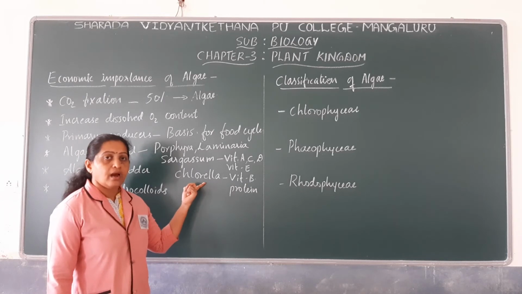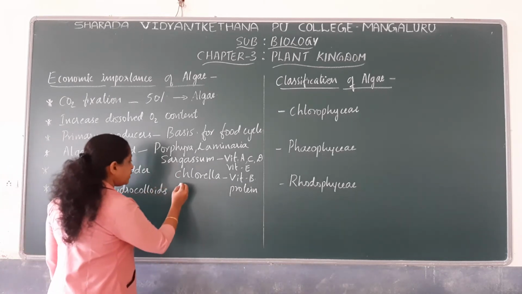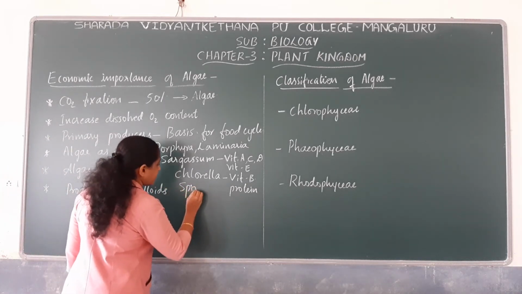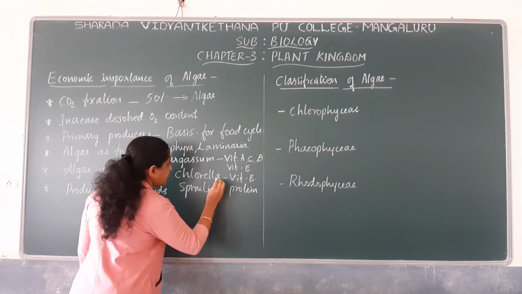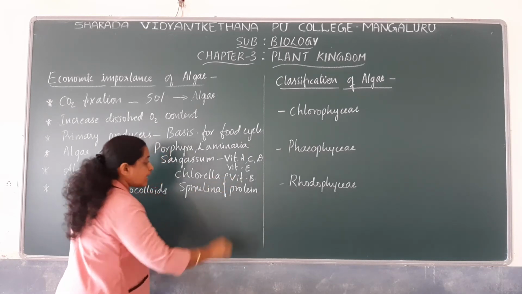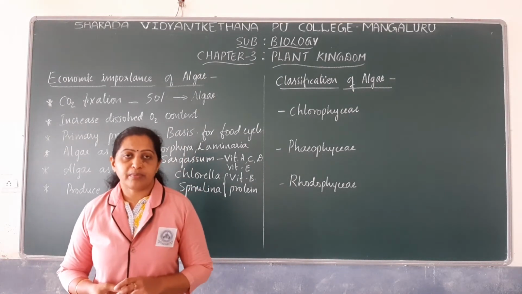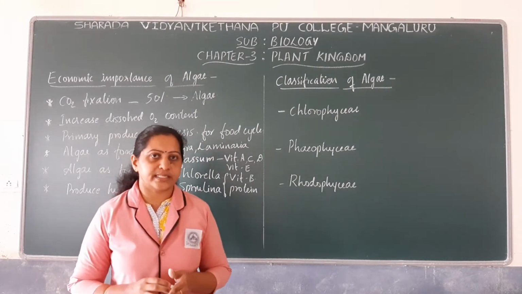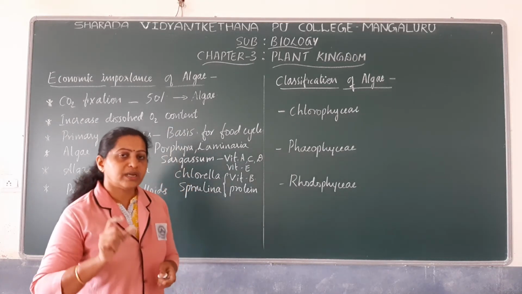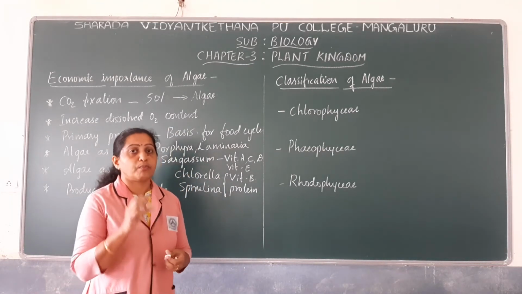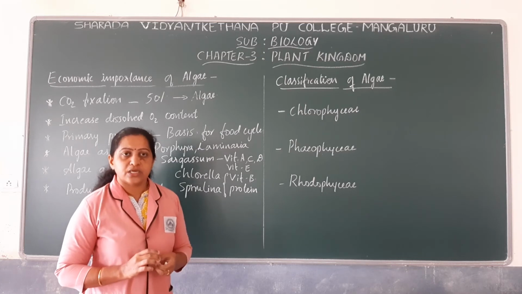Since they are rich in protein and vitamin B, algae like Chlorella, and one more alga named Spirulina, are used as food supplements. They are available in the form of tablets, vitamin B supplement tablets or protein supplement tablets.